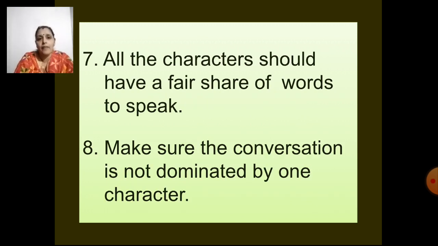All the characters should have a fair share of words to speak. If we have two characters, both should have a fair share, that means an equal share of words to speak. It should not be that one character is speaking and the other is quietly listening and just saying yes, no, no. Both should have a fair share of words to speak. The conversation should not be dominated by one character. It should not be that only one character is speaking and the other is silent. Both the characters should have an equal amount of words to speak.